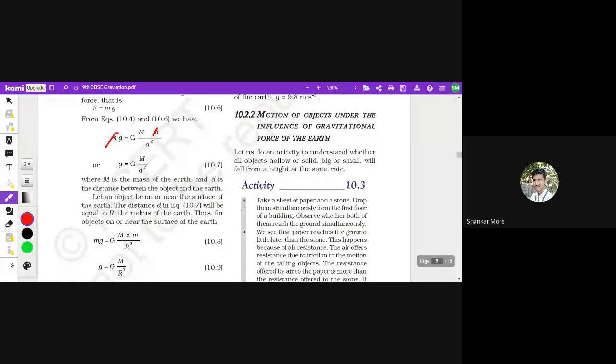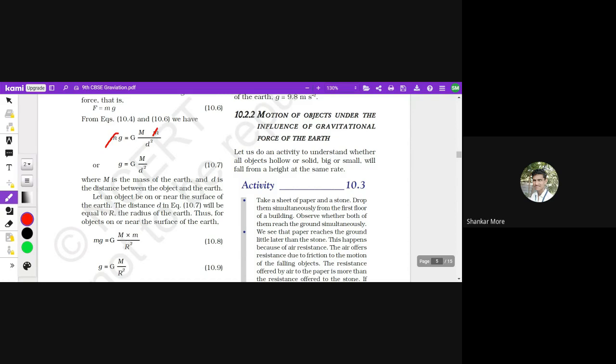Let's take the next topic: motion of objects under the influence of gravitational force of the earth. Let us do an activity to understand whether all objects, hollow or solid, big or small, will fall from height at the same rate. I think someone asked a question that there will be different forces like the atmospheric pressure and all, so that may be answered here. Let's see how.